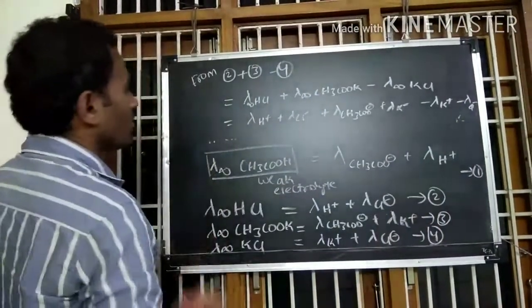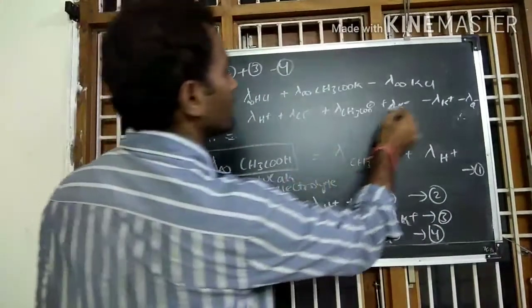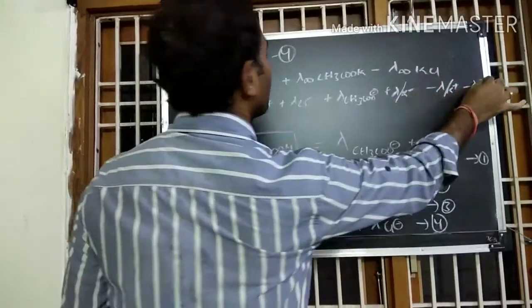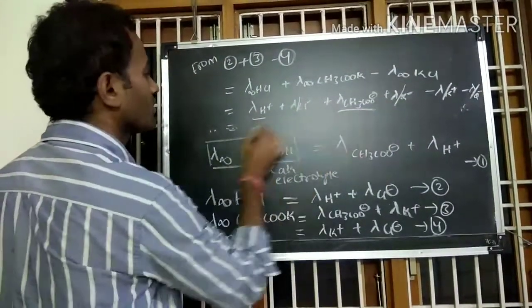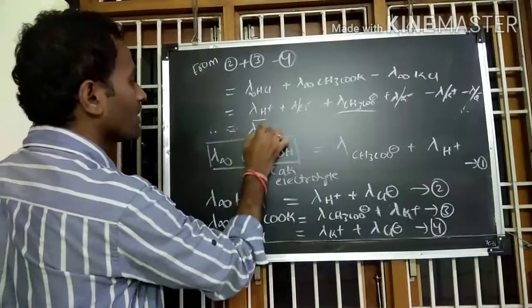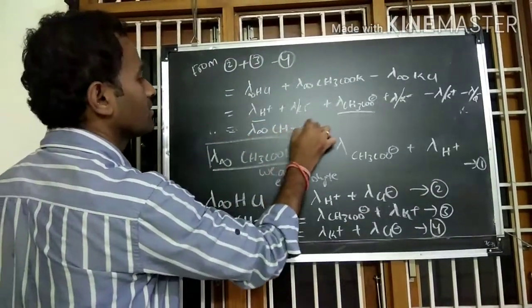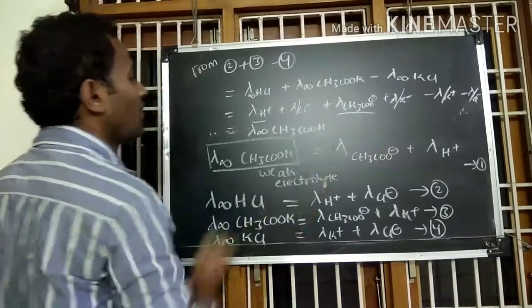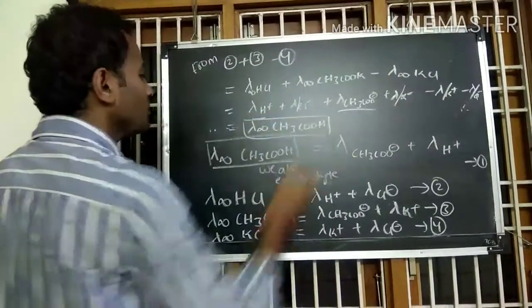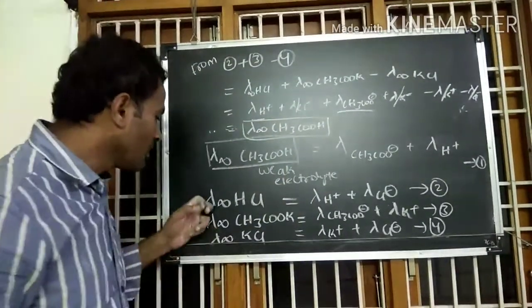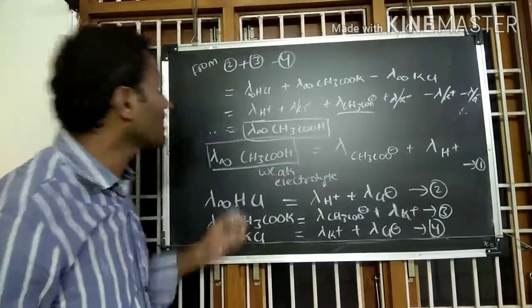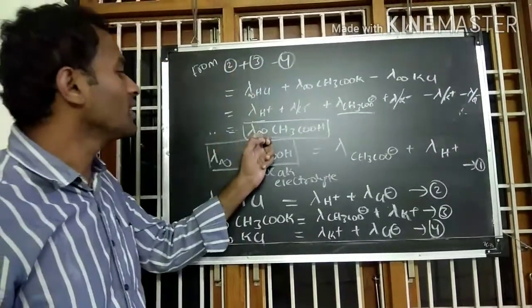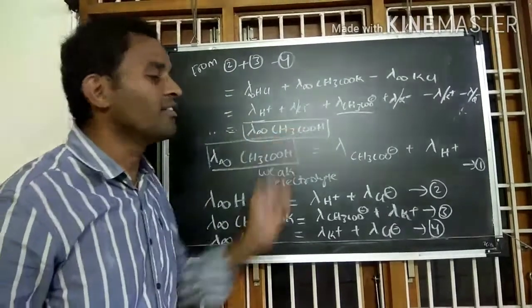So we know these two will cancel and these two will cancel. So finally we get these two ions, which equals the lambda infinity of acetic acid. So from these three equivalent conductances of these strong electrolytes, by combining them in this way, we will get the equivalent conductance of a weak electrolyte.